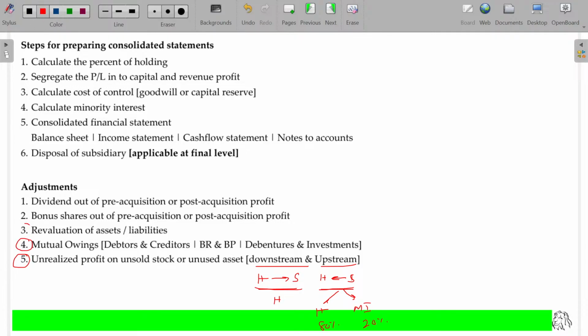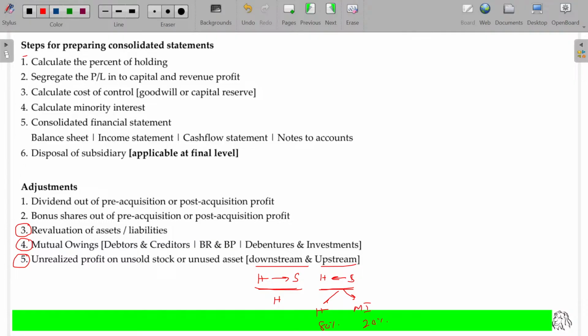And we have completed revaluation of assets. Liabilities will not have much difficulty, they are very easy. If the liability is increasing, additional capital loss. If the liability is decreasing, capital gain. Liability decreasing means gain. Of course, there is no depreciation. It's very straightforward and easy. But in the case of assets, if we have depreciation, the calculation is pretty different. We have seen that case in the previous illustration.